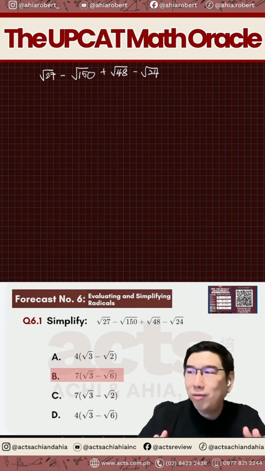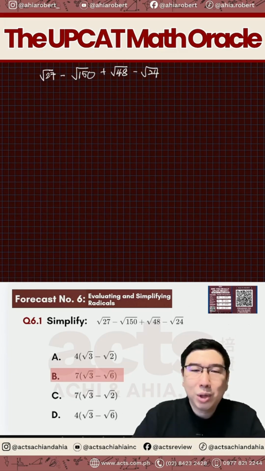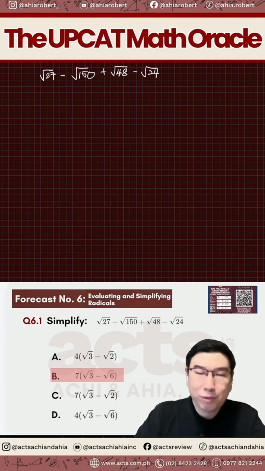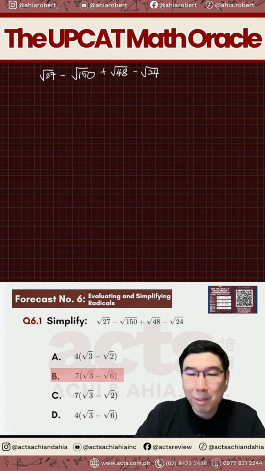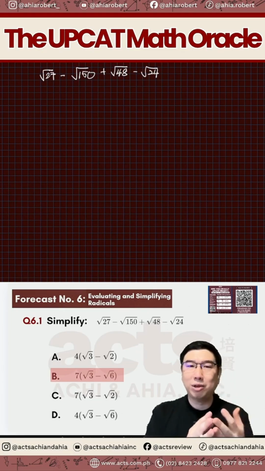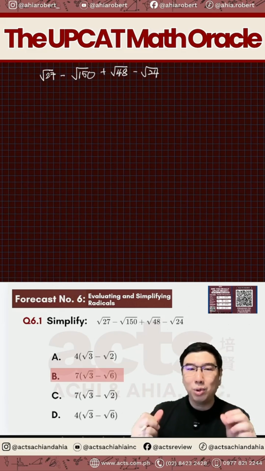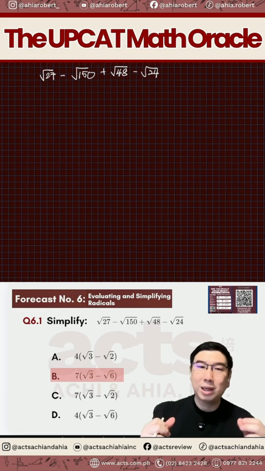Now, to solve this, we just need to work some magic in a way, in trying to simplify, for example, the square root of 27. Although 27 should not be the problem, I think, to the majority. But the strategy in general is that there should be a factor that is a perfect square. Otherwise, there's nothing you can do with all these numbers here. For us to do that faster, the strategy is to know what perfect squares you can have.